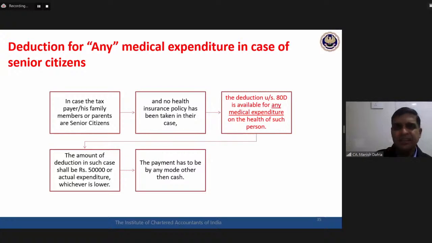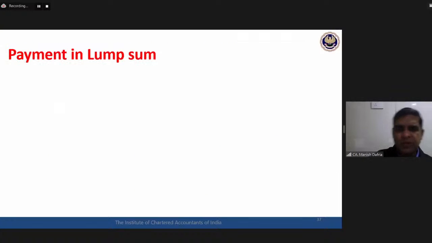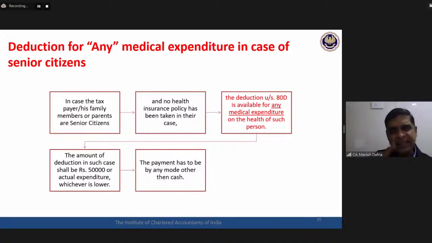The only condition is this: payment has to be done by any mode other than cash. So either health insurance premium, or in absence of health insurance premium for a senior citizen, any medical expenditure, the deduction under 80D would be available.